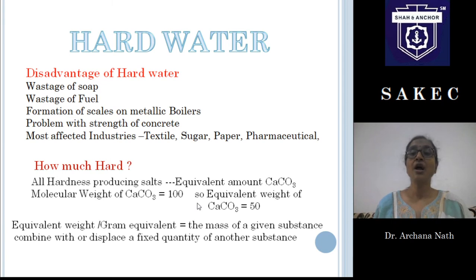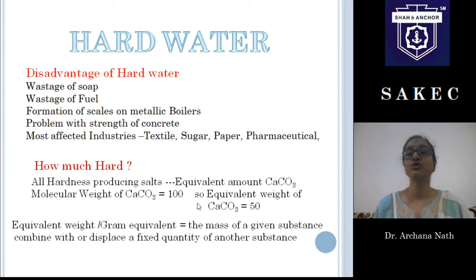Why is it so? Because as an example, if we have 25 gram of calcium chloride in water, 25 gram of calcium chloride will consume some amount of soap, that equivalent amount of soap. But at the same time 25 gram of ferrous sulfate definitely will not consume that equivalent. It will consume the equivalent amount of soap of 25 gram of ferrous sulfate.